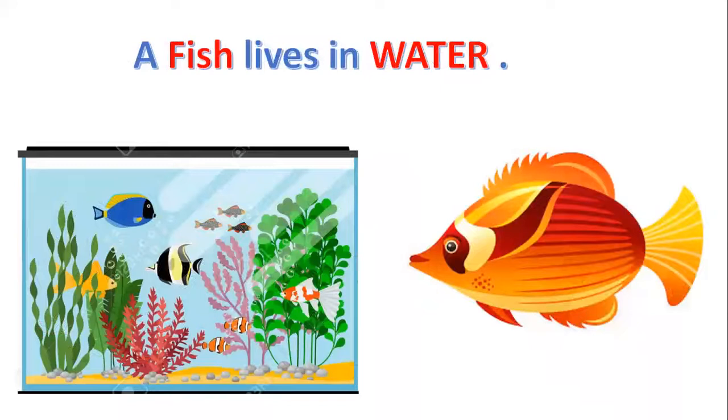And where does a fish live? A fish lives in water. We can see fish in an aquarium, in ponds, in rivers. W-A-T-E-R, water. A fish lives in water.